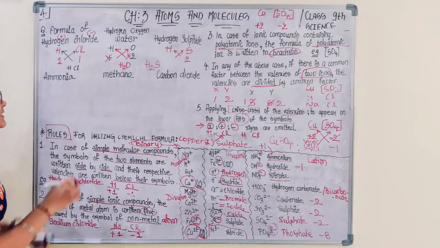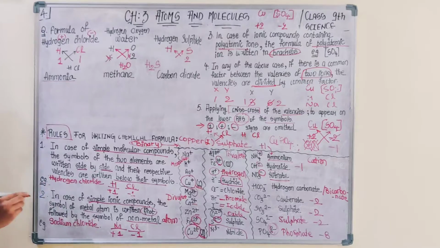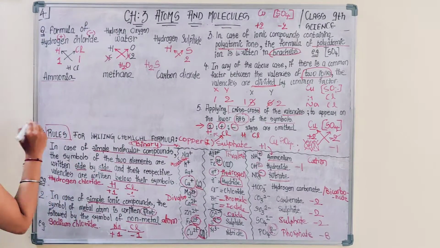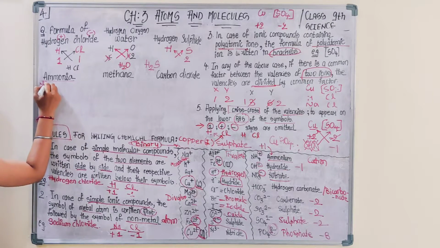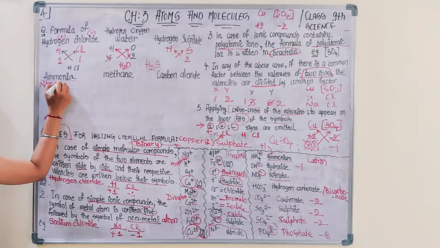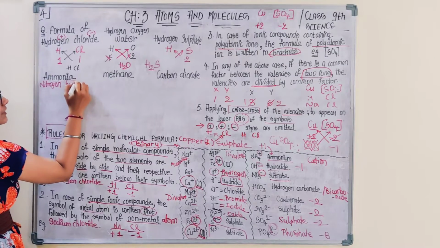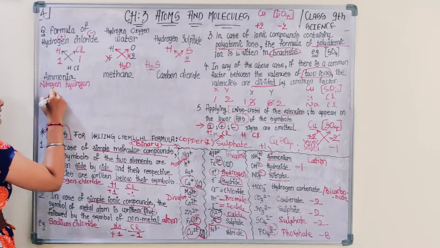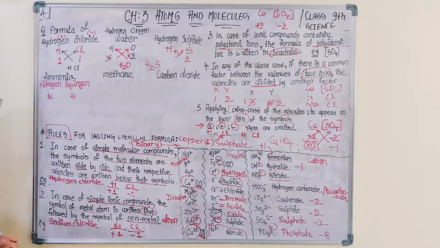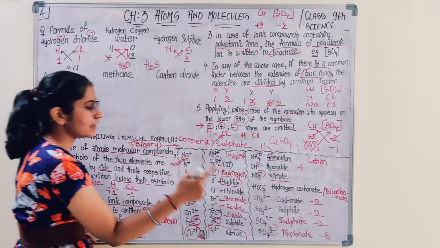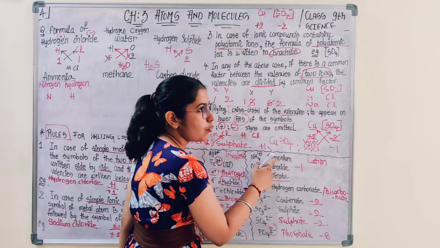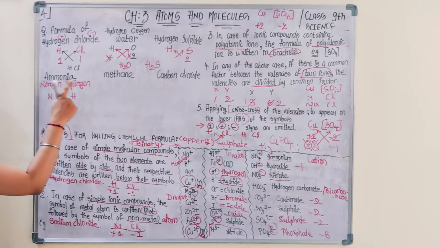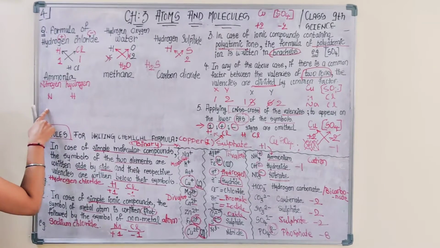Done? Next, ammonia. In this case, they would be providing that this molecule contains nitrogen and hydrogen as the elements involved in the formation of this molecule. So you would be writing N H. Ammonia is different from ammonium. Ammonium is the ion. Ammonia is a molecule containing nitrogen and hydrogen. What is the valency of nitrogen?